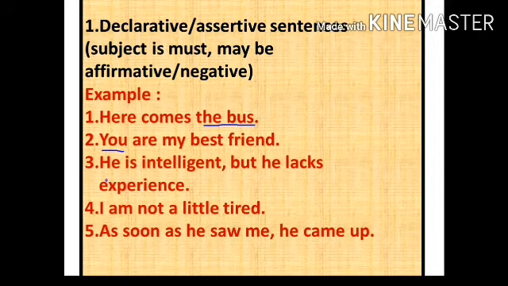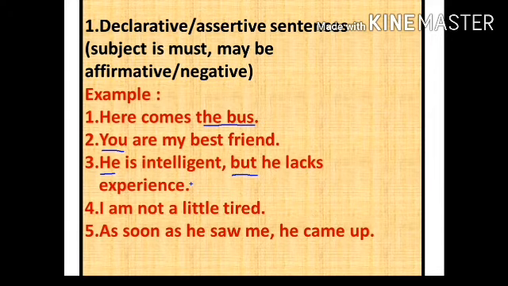In this sentence, see, two subjects come, means two clauses come. When this kind of clauses comes, one clause is a main clause and the other clause is also a main clause, so we can call this a compound sentence. But according to purpose, we can call it a declarative sentence, because our condition of having a subject is fulfilled here, whether it is a complex sentence or a compound sentence.